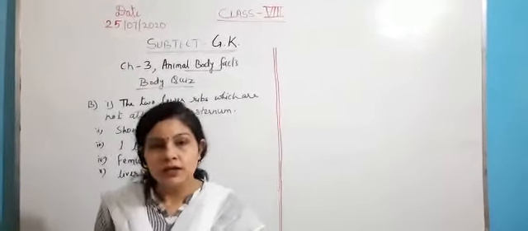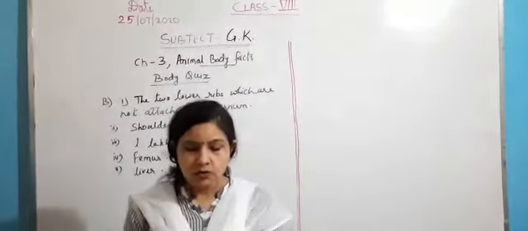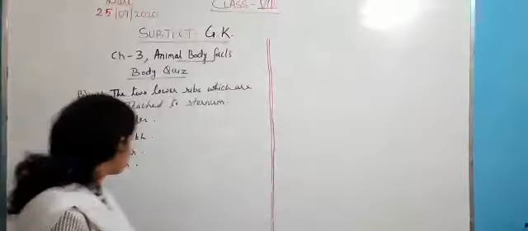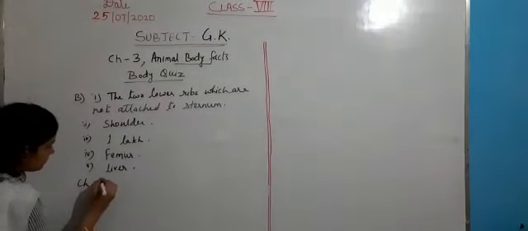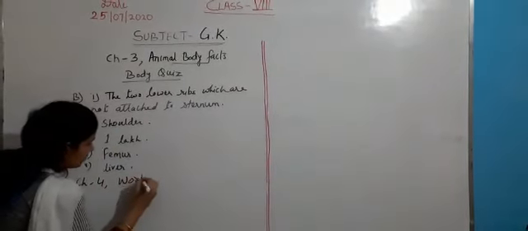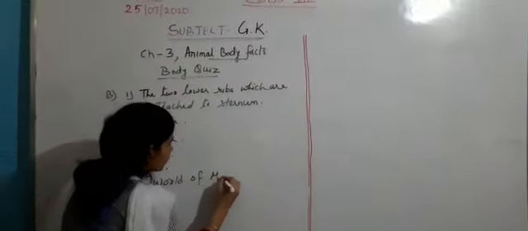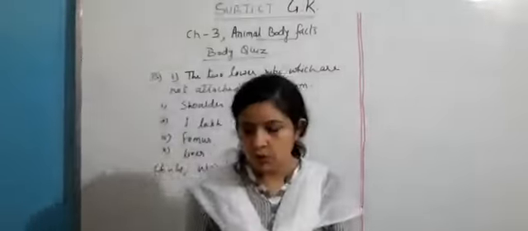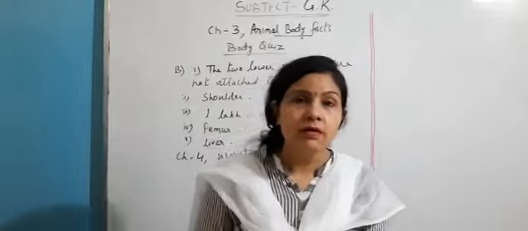Now come to the next chapter, chapter number 4. World of mammals. Chapter 4. World of mammals. Children, first of all, you should know what do we mean by the mammals.